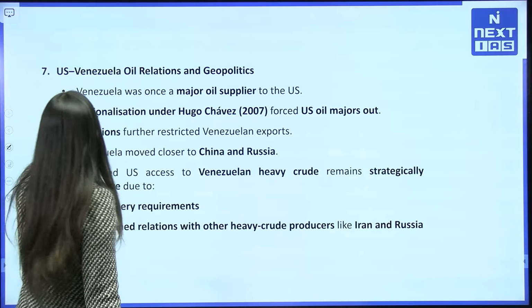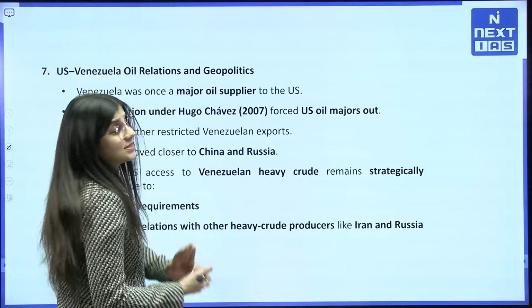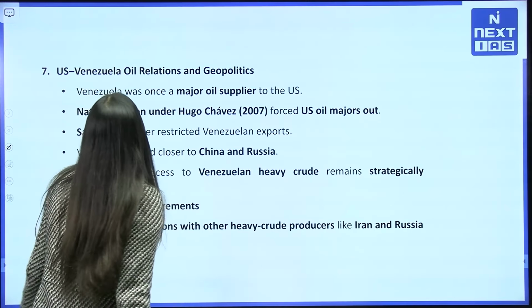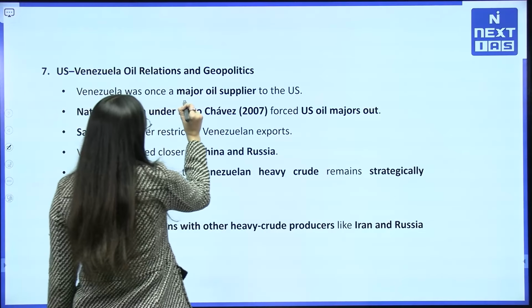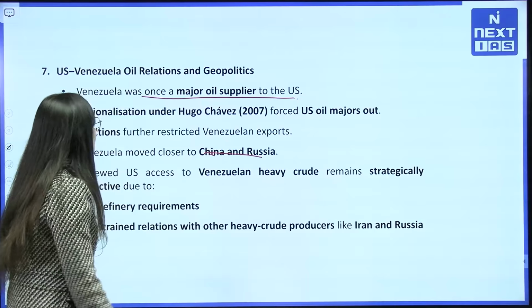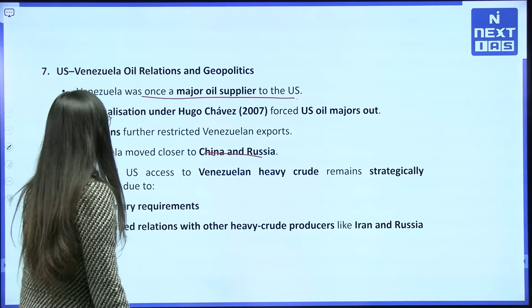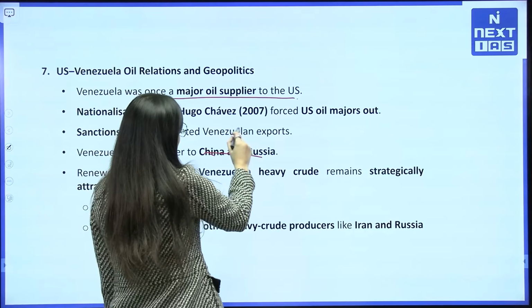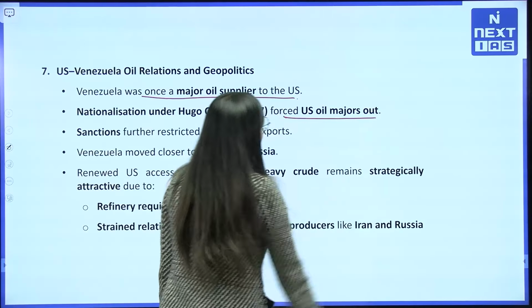And the last topic, I think, is US-Venezuela oil relations and their geopolitics. Venezuela was once a major oil supplier to the US, but nationalism under Hugo Chavez in 2007 forced US oil majors out.